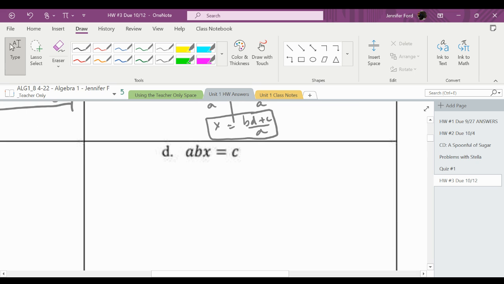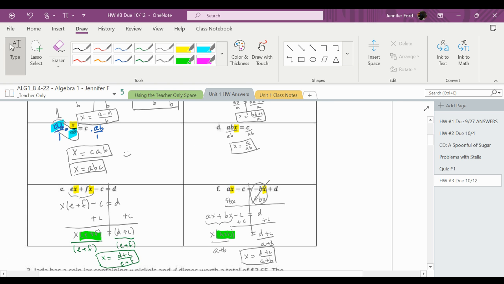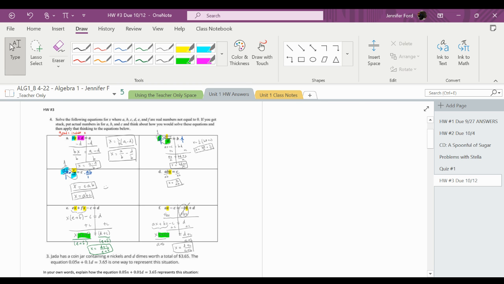All right. And this one, trying to isolate x. What I would do here, it's a times b times x. I would divide that by a times b. So I need to divide the other side by a times b. x equals c divided by a times b. Done. Cool. I think to keep my videos short, I'm going to do like one video per section. So there you go.